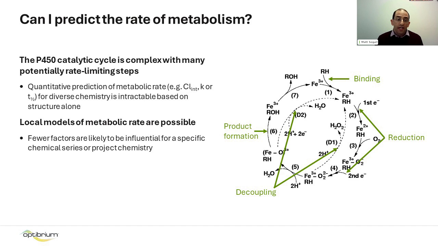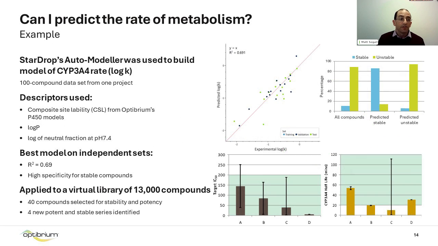However, what's good news is that it is certainly possible to build local models of metabolic rate. That's because within a given chemical series or project's chemistry, it's likely that only a small number, one or two, of those factors will be very influential on the overall rate of metabolism. So let's look at an example of this.